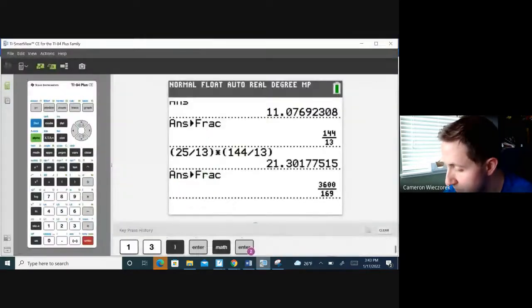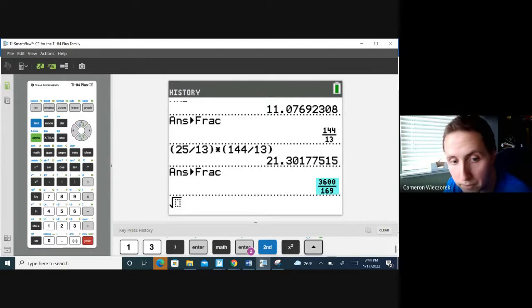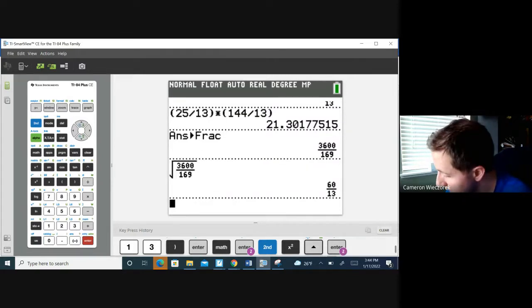So I'm going to square root, see if it comes out to a clean answer. Second x squared is what you want to hit. So second at the top, x squared. And then you can type in 3,600 divided by 169, or you can hit the up arrow. It'll highlight your answer. You can hit enter, and it'll pull it right down so that it puts it underneath the radical for you. Either way, it comes out to a nice clean 60 over 13.